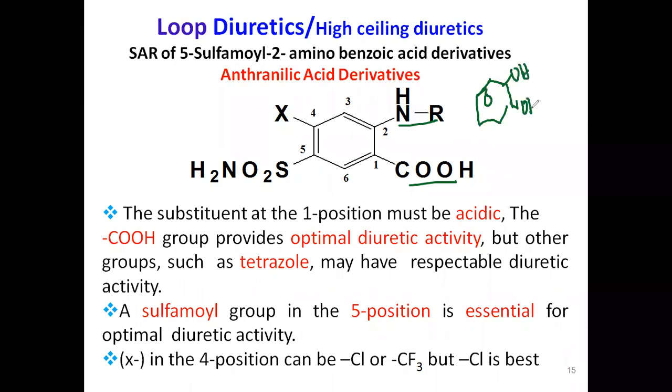Catechol. Now here if there is amine group and carboxylic group, this is anthranilic acid derivatives. The numbering starts from carboxylic group: 1, 2, 3, 4, 5, 6.